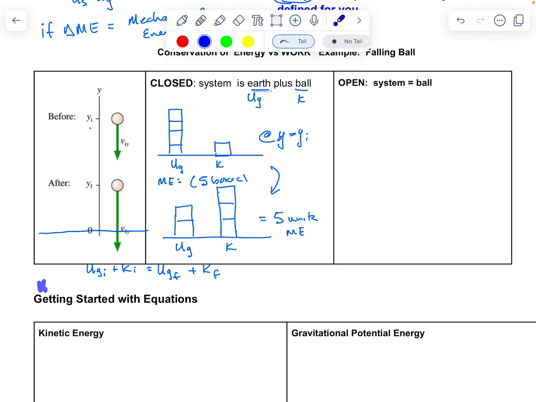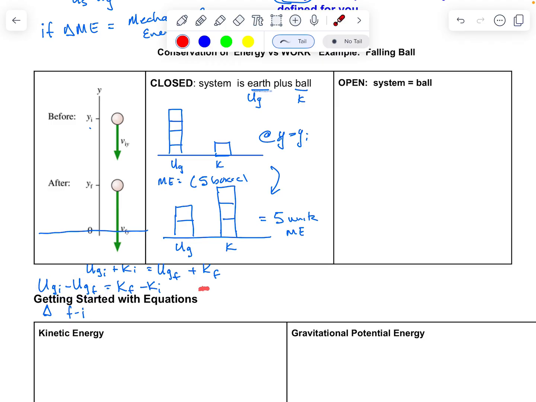Sorry, I want to go back to my pen. My initial gravitational potential energy minus my final gravitational potential energy is going to equal my final kinetic minus my initial kinetic energy here. If we remember that the change in something is always final minus initial, we can see that the left side of the equation here is a negative change in gravitational potential energy.